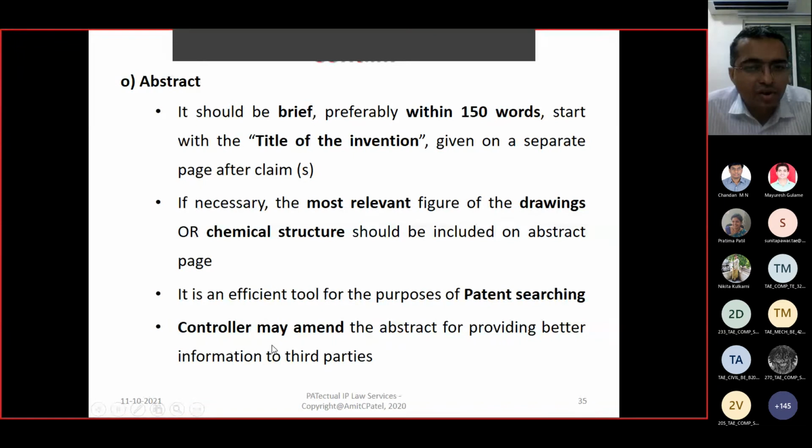Otherwise, the patent office cannot amend a single word of your document. They will instruct you, you have to change it, we need it like this. But they have no right to amend any other things except the abstract.